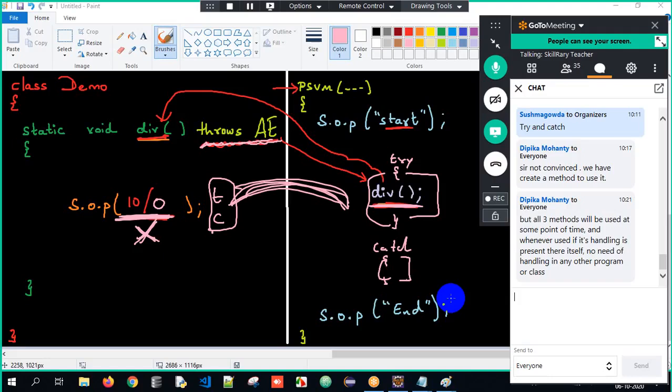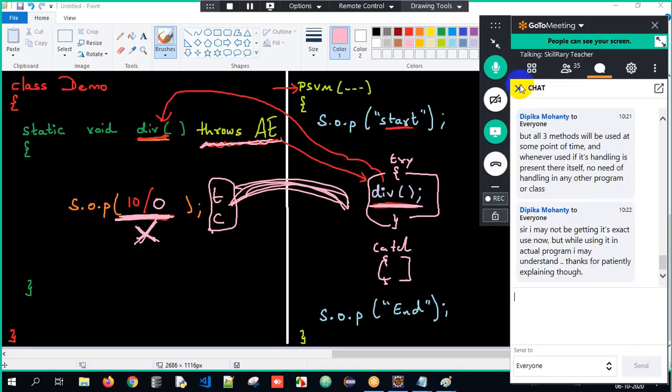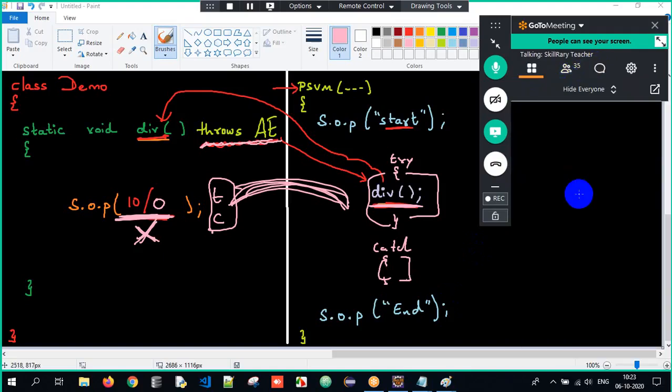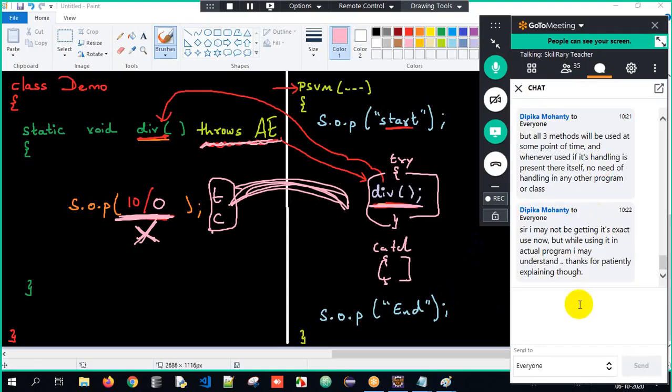So these are the few things which we are supposed to understand, guys. We understood what are checked exceptions, what are unchecked exceptions. We just understood what is the throws keyword. This is the basic understanding of this entire topic. So does anyone have basic questions about it? Any questions, guys?